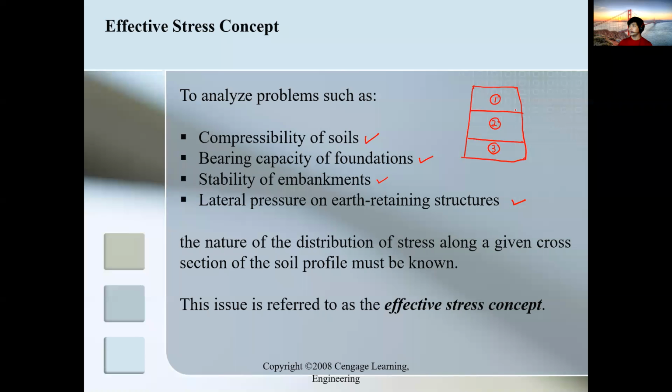Again, the stresses will be different for each layer because they have different parameters. They differ, right? Now, what we'll get at the end of this chapter is that you will learn how to solve the effective stress, and we'll be discussing the effective stress concept.